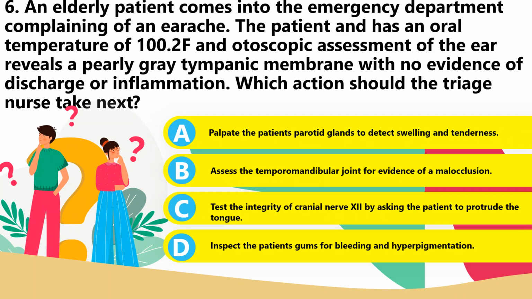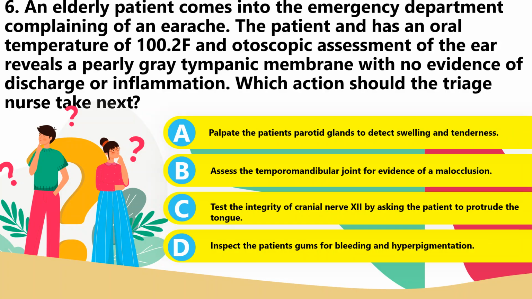6. An elderly patient comes to the emergency department complaining of an earache. The patient has an oral temperature of 100.2 degrees Fahrenheit. An otoscope assessment of the ear reveals a pearly gray tympanic membrane with no evidence of discharge or inflammation. Which action should a triage nurse take first?